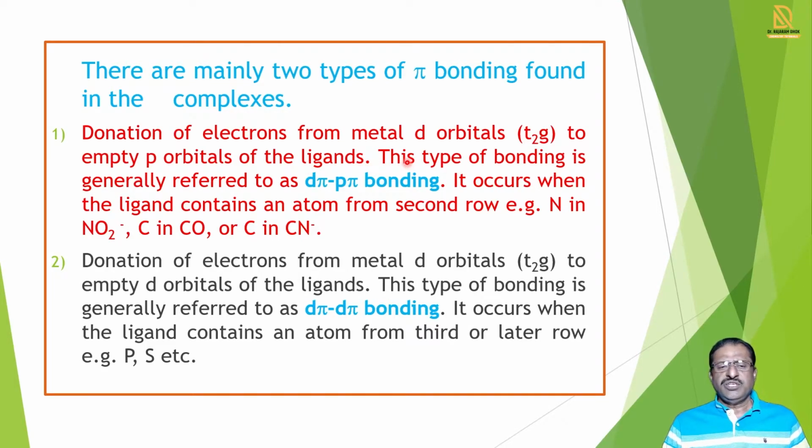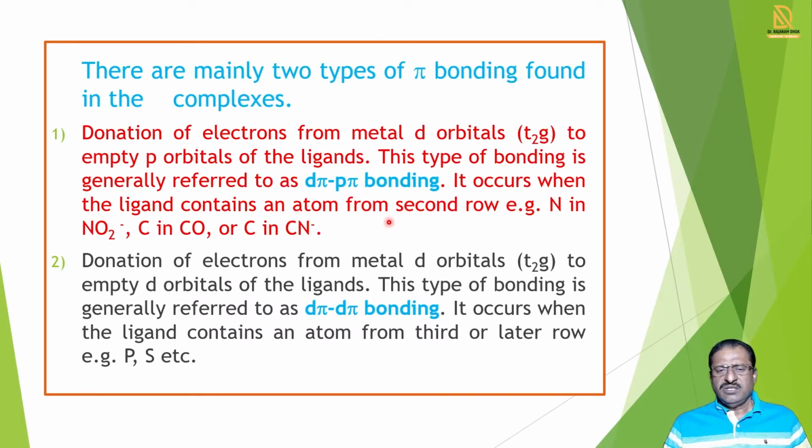The metal has a lone pair of electrons, and the empty p orbitals of the ligand combine with it, and there is formation of a d pi-p pi bond.